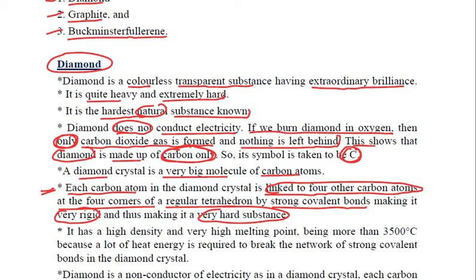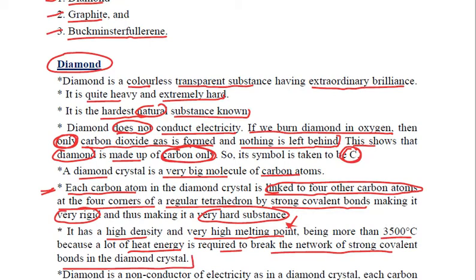Diamond has a high density and a very high melting point. It is an exception among the non-metals, because non-metals usually have low melting points, but it has a high melting point. Carbon in the form of diamond has a melting point of more than 3500 degrees Celsius, which is quite high. Because of this, a lot of heat energy is required to break the network of strong covalent bonds in the diamond crystal.